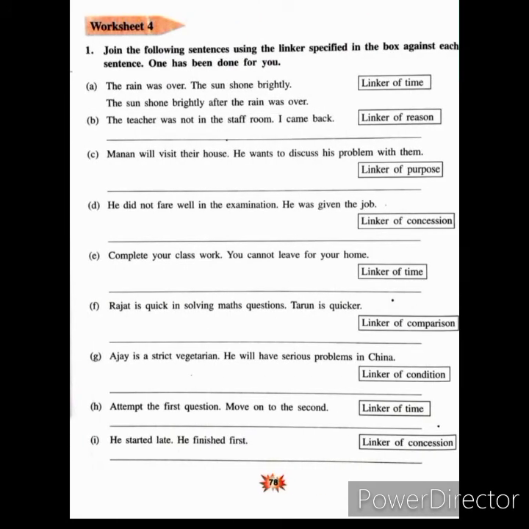Now worksheet number 4. Join the following sentences using the linker specified in the box against each sentence. One has been done for you. Like, the rain was over, the sun shone brightly, and you have to use a linker of time. The sun shone brightly after the rain was over. Next is, the teacher was not in the staff room, I came back.